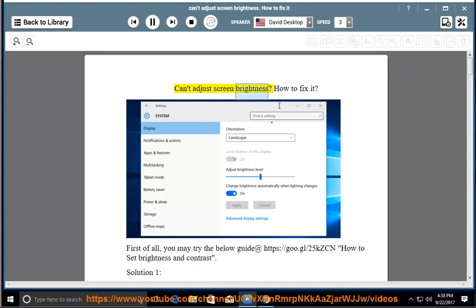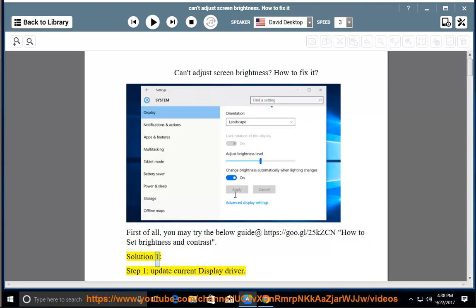Can't adjust screen brightness. How to fix it? First of all, you may try the below guide at https://goo.gl/25kzcn. How to set brightness and contrast. Solution 1, Step 1.